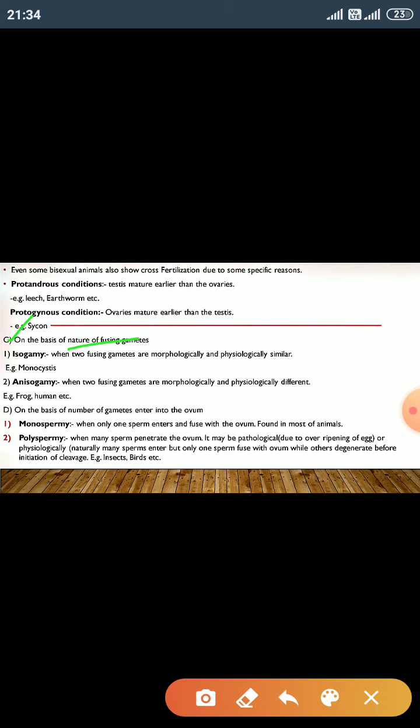If the fusing gametes are morphologically and physiologically similar, it is known as isogamy, and isogametes are present in Monocystis. In the other type, anisogamy, the fusing gametes are morphologically and physiologically different, and anisogamy is present in frogs and humans.